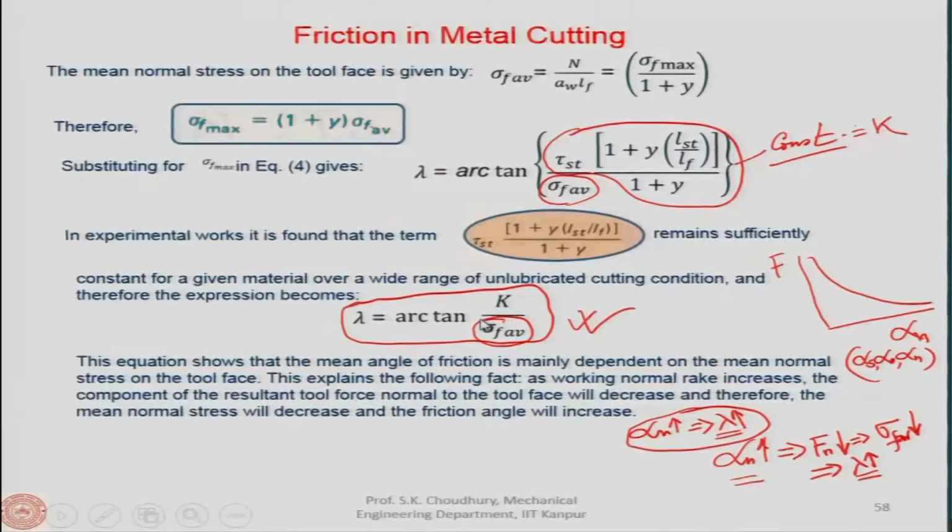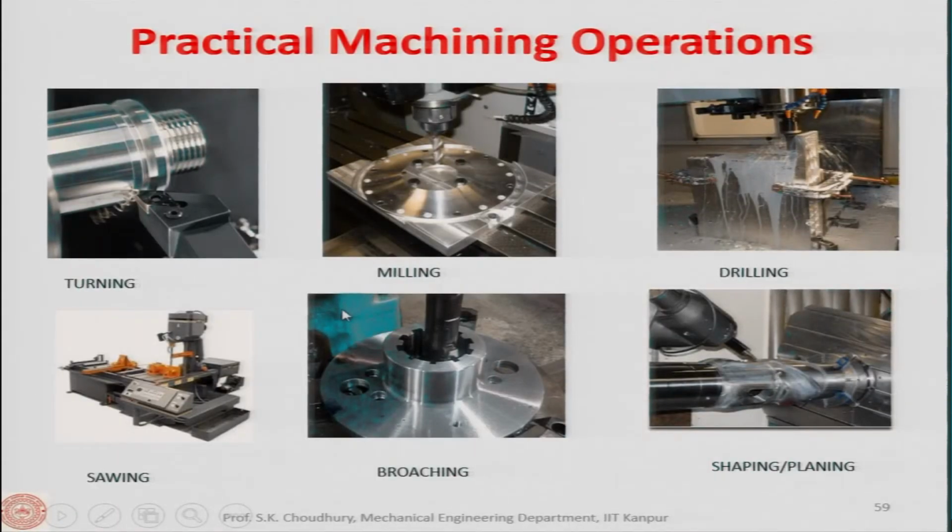Now, let us see the next topic. What we will be discussing here are the practical machining operations. Here you can see schematic or pictorial views of some of the processes, which you will also see in the lab. This is, of course, turning, where you can see the tool and here is the workpiece.